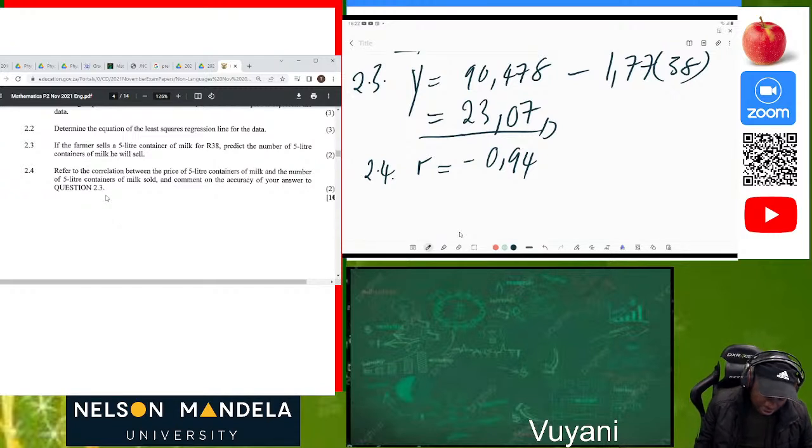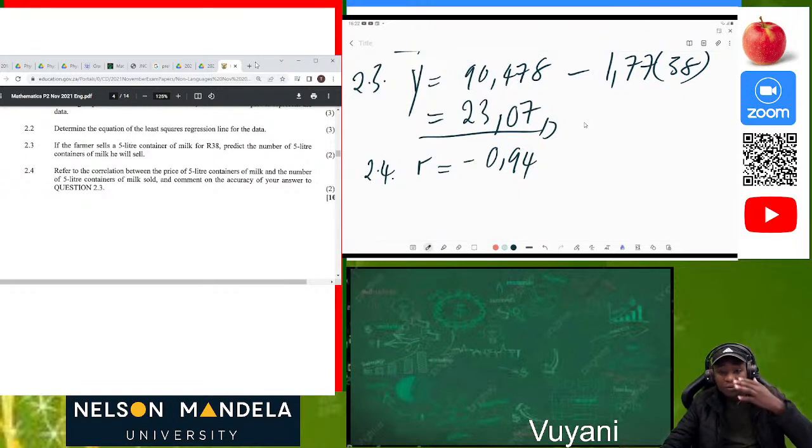You can use simple words, or you can write that the value of R, since it's negative, indicates a strong relationship between the cost per 5-liter container and the number of units which were sold. Or you can say that there is a good chance of the prediction being accurate.